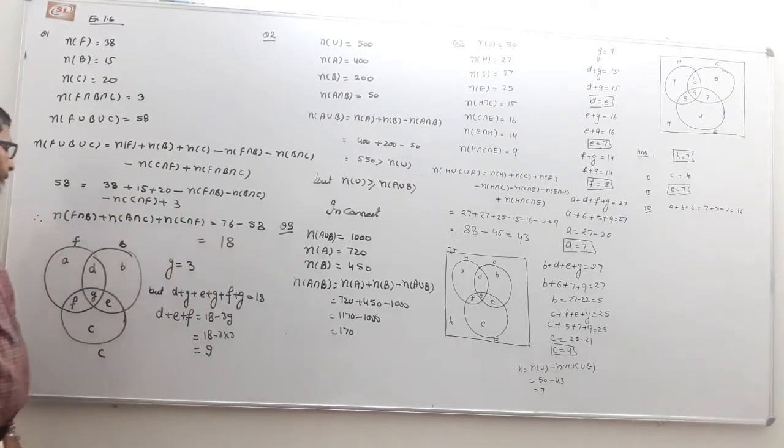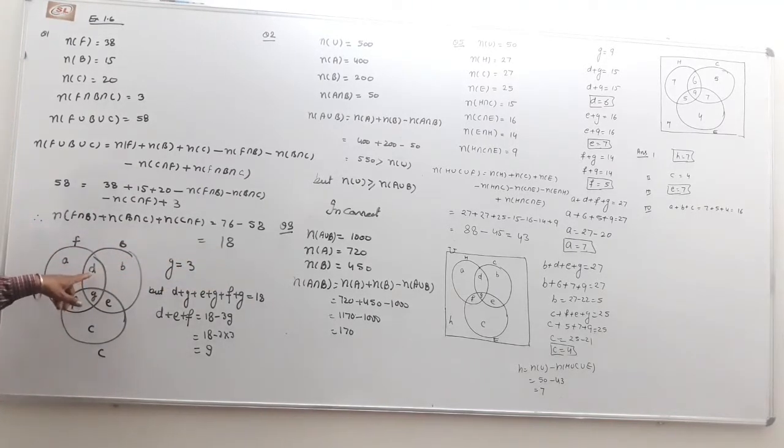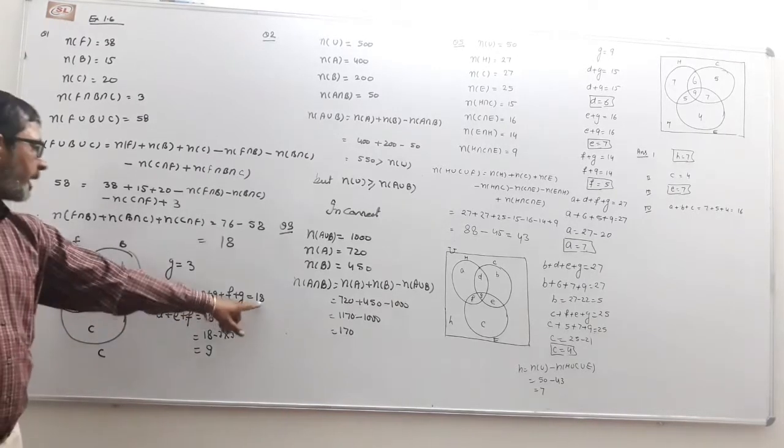That is 18. So according to the Venn diagram, F is football, B basketball, and C cricket. According to the statement, these 18 medals are at least in two games, maybe more than two. D plus G, E plus G, and F plus G add up to 18.